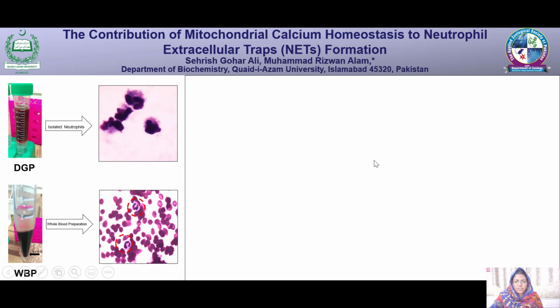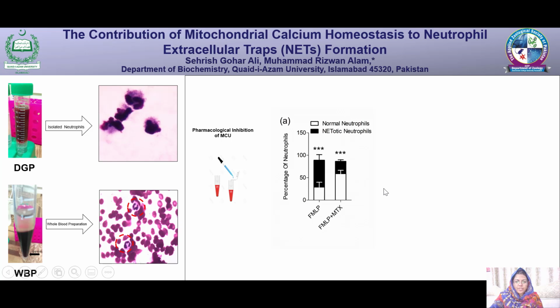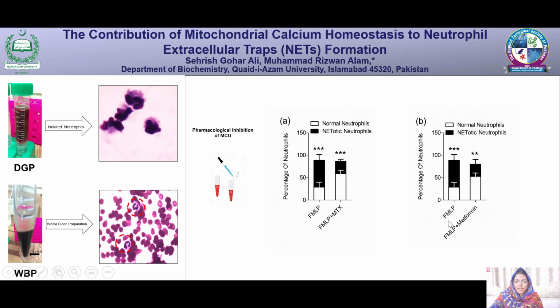For the same samples, the pharmacological inhibition of mitochondrial calcium uptake resulted in the suppression of NETs releasing neutrophils. You can see that the FMLP stimulated neutrophils have more NETotic neutrophils, while the Mitoxantrone, an inhibitor of mitochondrial calcium uptake, results in the decrease in percentage of NETs releasing neutrophils. We also investigated the inhibition of complex 1 in mitochondria and found the same effect.